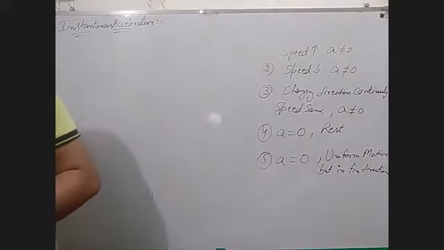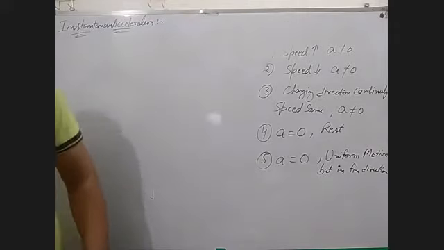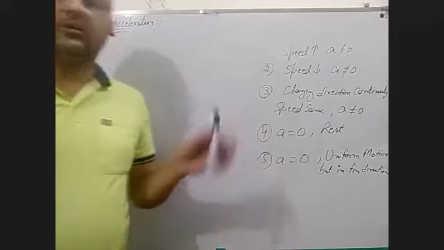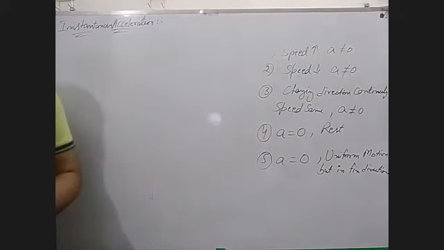Now let us take a numerical for it, because the numericals of these are very, very important.